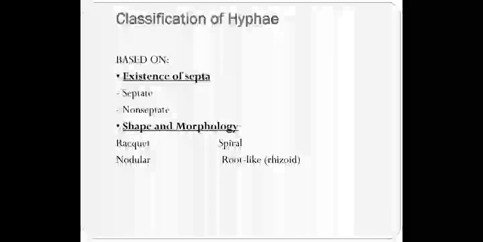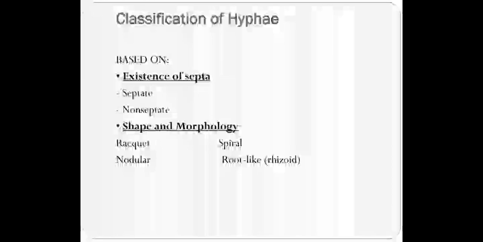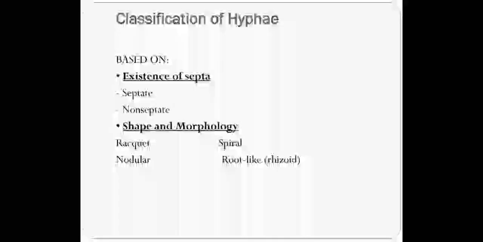Usually racket, nodular, and spiral hyphae are associated with a group of fungi called dermatophytes, which primarily cause infections of the keratinized tissues of the body, like your hair, skin, and nail.